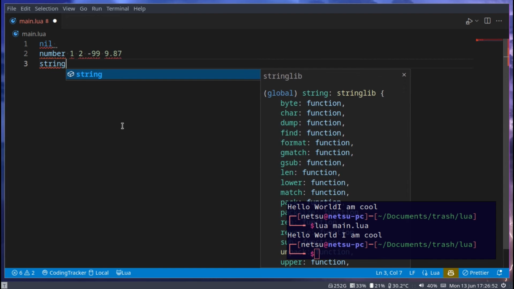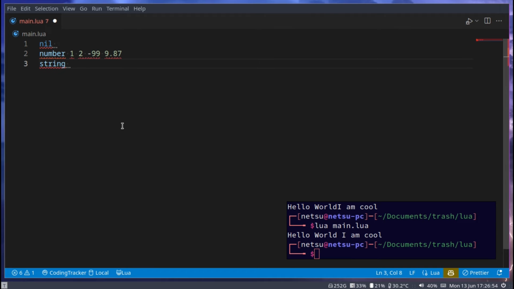We then have string, and string is just a fancy word for text. So anything in double quotes or single quotes. These are all text. We then have Boolean. This is yes or no, also known as true or false. So true or false. If something is true, you can think of it as yes. If something is false, you can think of it as no. So when someone says, is it true that you were 5?